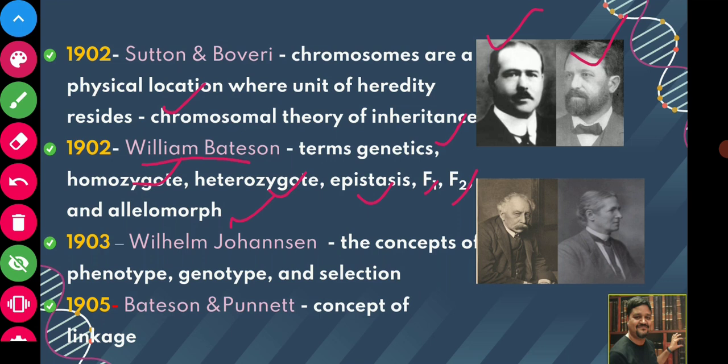Then in 1903, Wilhelm Johannsen gave the concept of phenotype, genotype and selection. Again in 1905, Bateson and Punnett gave the concept of linkage. Regarding linkage also, we will study in the latter part of the course. When this course advances, we will study about linkage, and there we will again study how Bateson and Punnett discovered the concept of linkage.